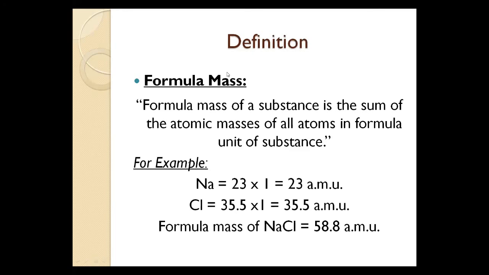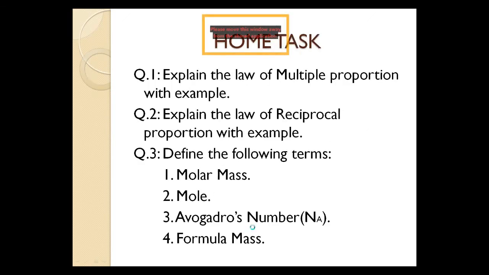But in the previous lecture, we discussed molecular mass. Molecular mass cannot be used for ionic compounds. The difference between molecular mass and formula mass is that formula mass can be used for both molecular substances as well as ionic compounds, but molecular mass cannot be used for ionic compounds. This is all about the definitions. It's all about our lecture.